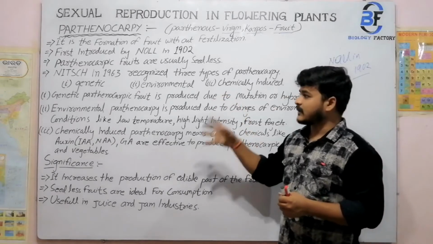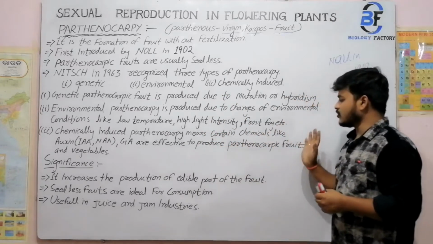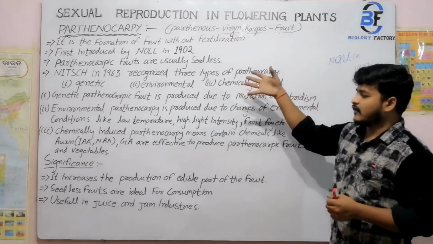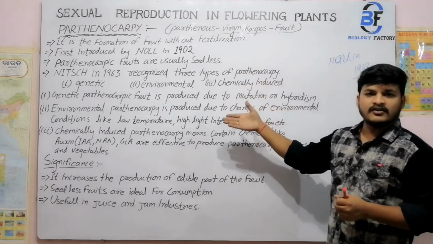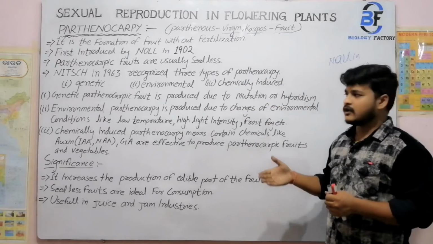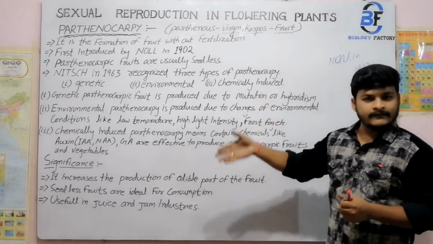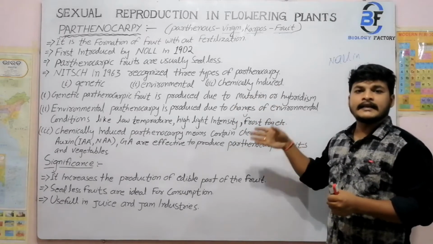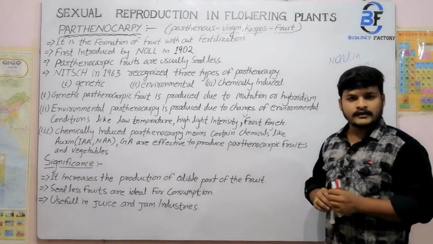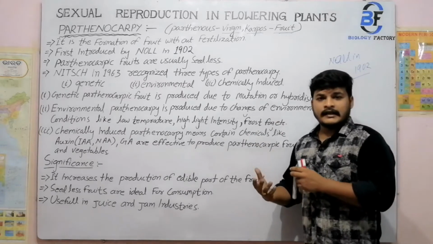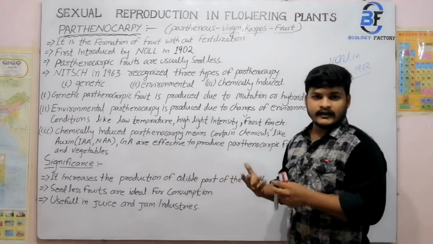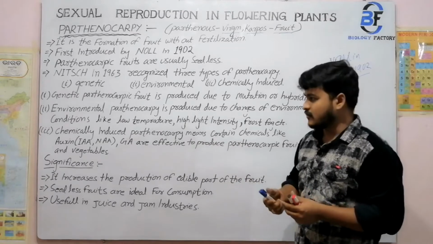That means in parthenocarpy, genetic conditions are effective, environmental conditions are effective, and chemicals are also effective. We will look at how each one is effective in parthenocarpy.